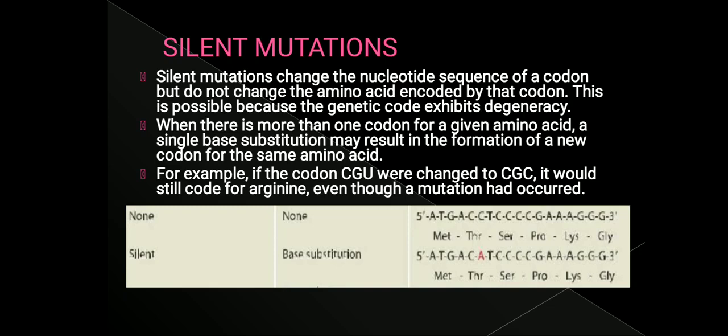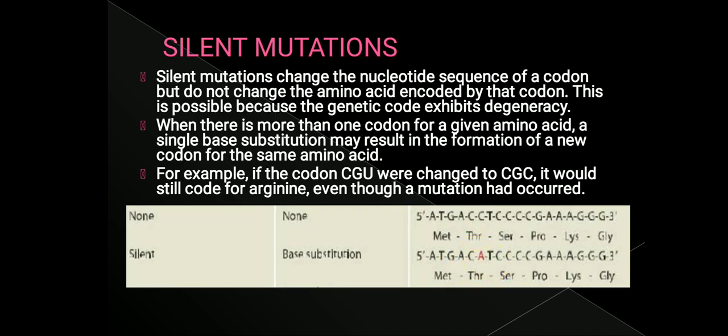Now we will see this with an example. Say for example, this 'none' means there is no change. This is the wild type. So there is a sequence here, and this sequence will code for methionine, threonine, serine, proline, lysine and glycine. If there is any base substitution, say for example here it was C, the nucleotide base C, and because of a point mutation, now C is substituted to A. So there is a mutation here.